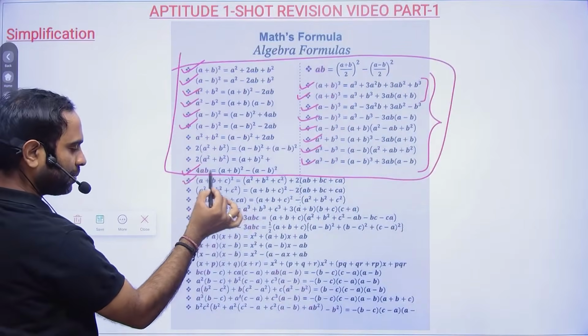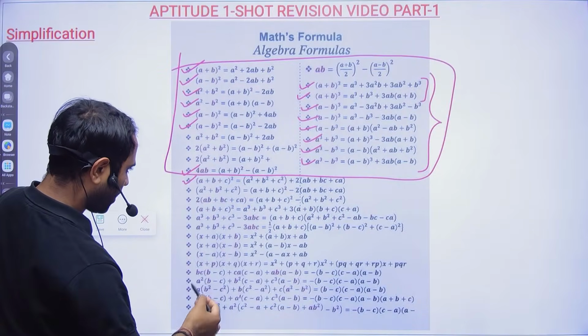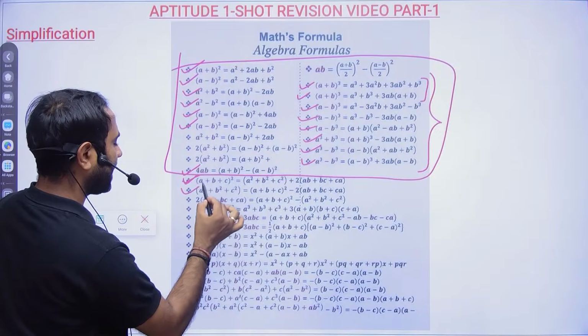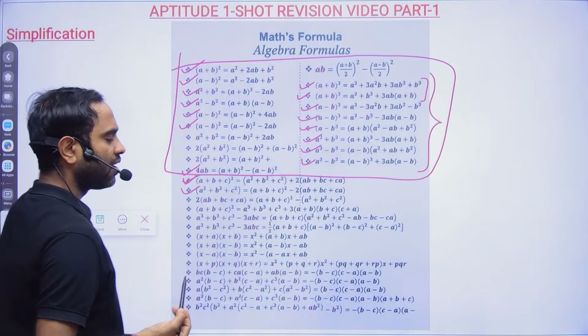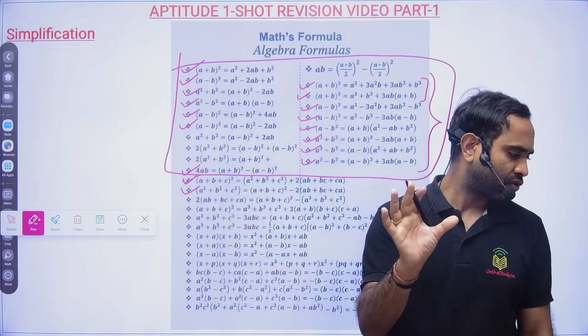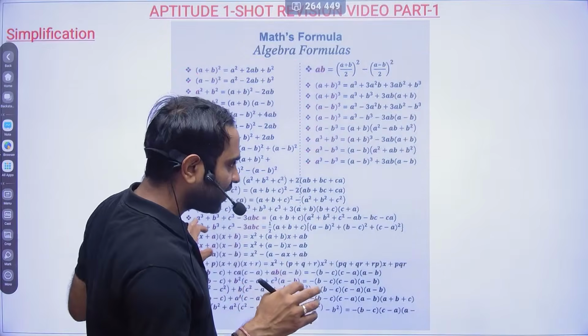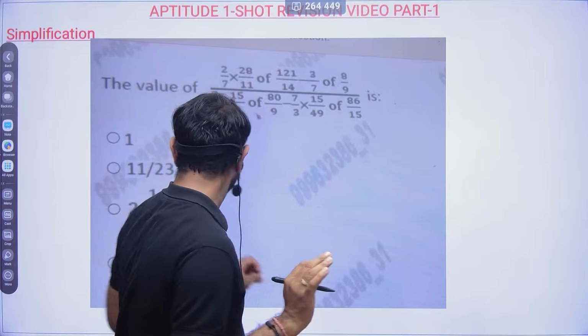And then a plus b plus c whole square. So this is one you can remember, and a square plus b square plus c square. At least this you have to keep in mind, and then only you will be able to solve faster in the examination. There will be surds and indices, so we will discuss surds and indices.